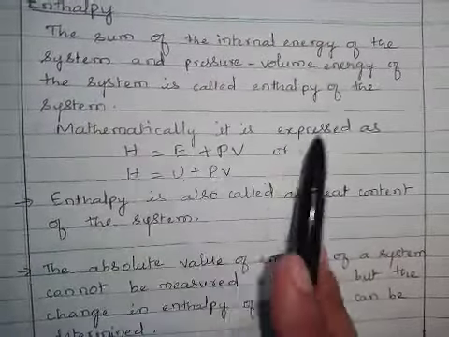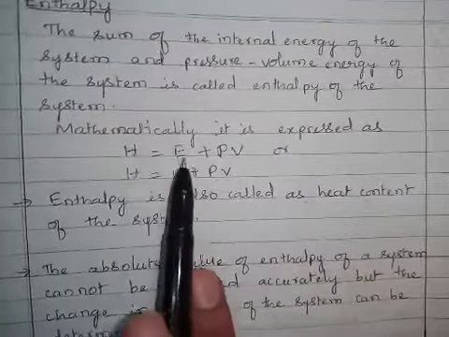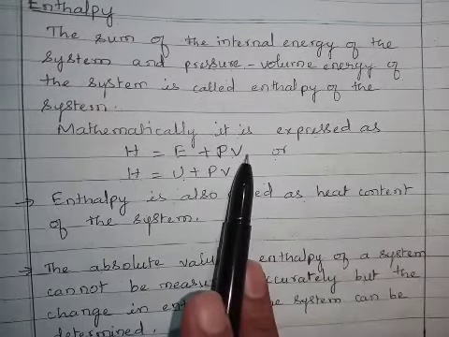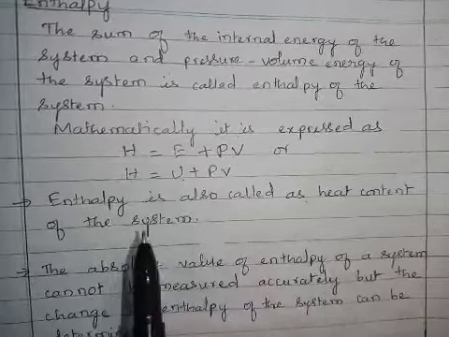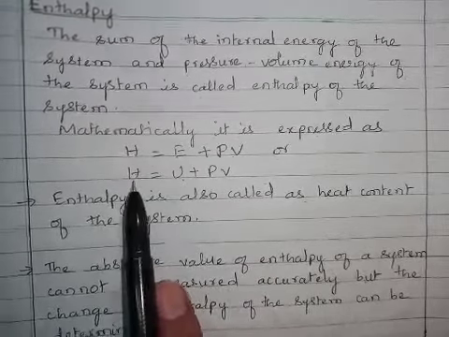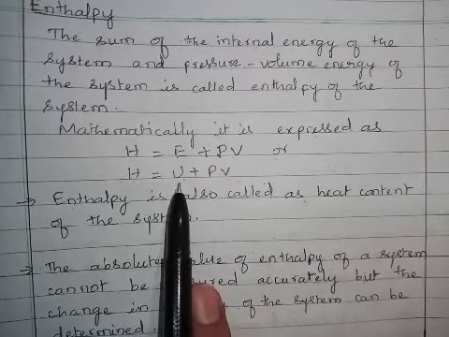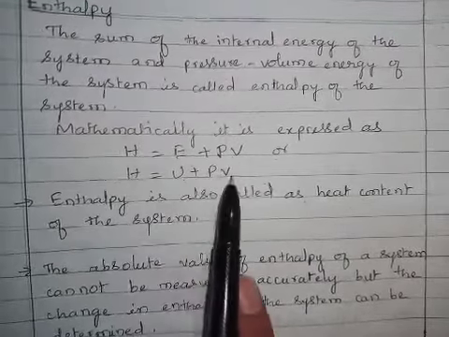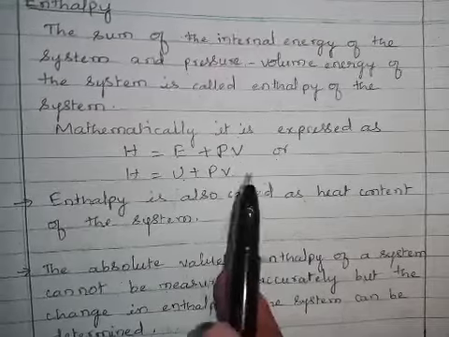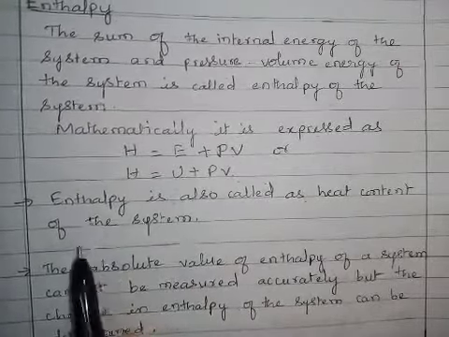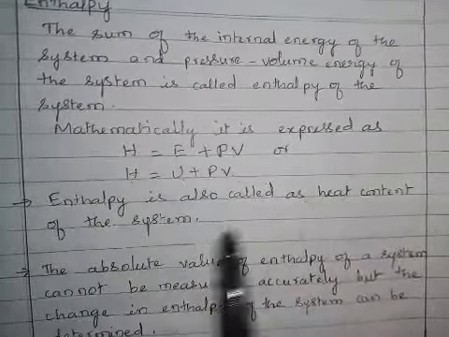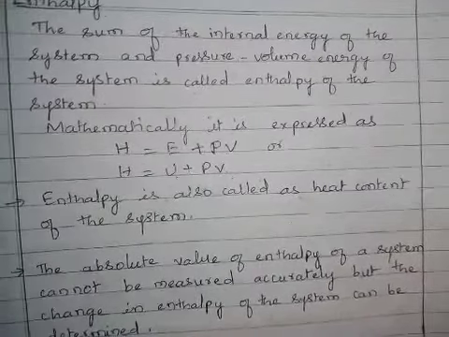Mathematically, it is expressed as H equals E plus PV in old books, but in new textbooks we find H equals U plus PV, where U is internal energy, H is enthalpy, and PV is the pressure volume work. So enthalpy is also called the heat content of the system.